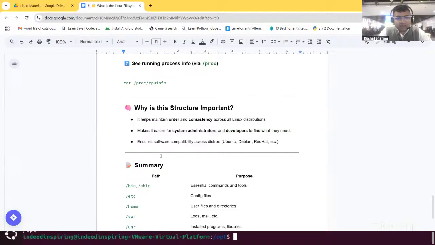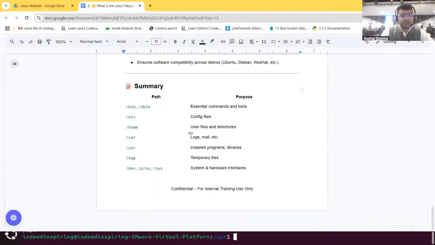It helps maintain order and consistency across all Linux distributions. That is another thing, that you are also using Linux, I'm also using Linux, so we need to have a standard system. So this structure also provides a standard, and makes it clear for system administrators and developers to find what they need, and ensures software compatibility across distributions like Ubuntu, Debian, Red Hat, etc.